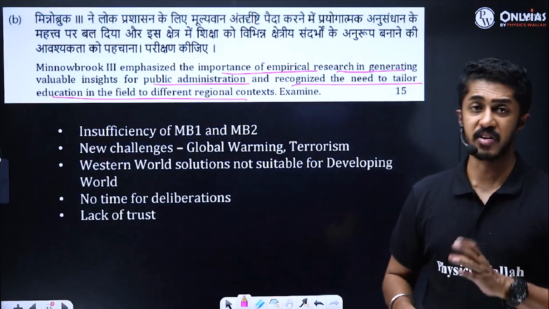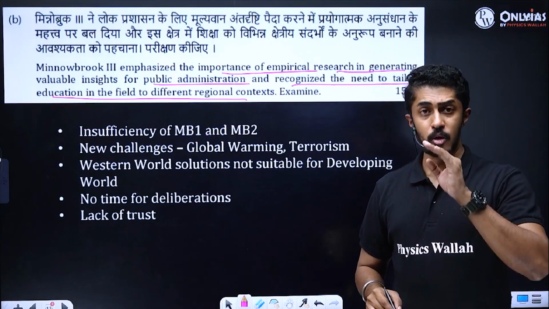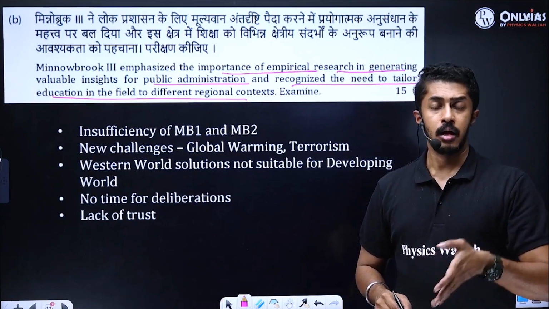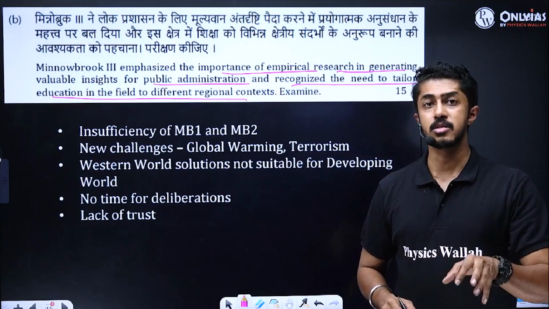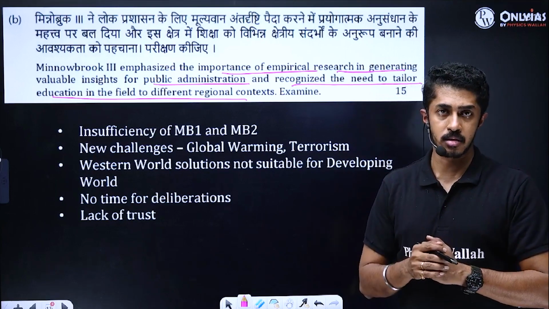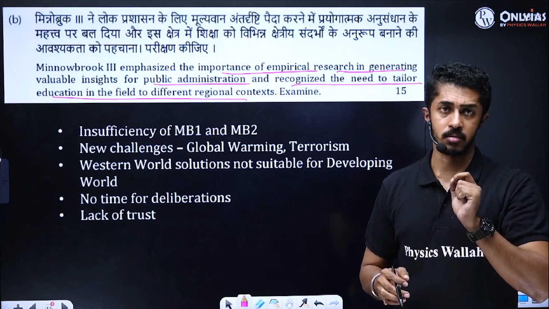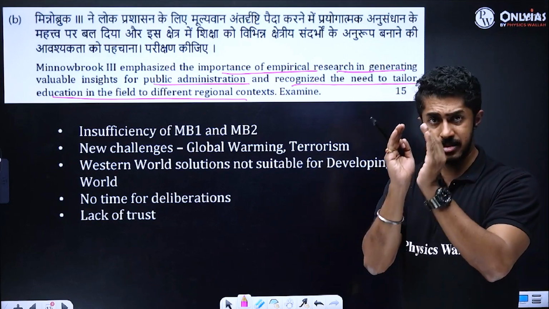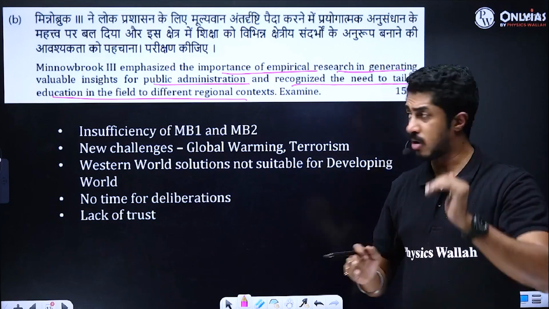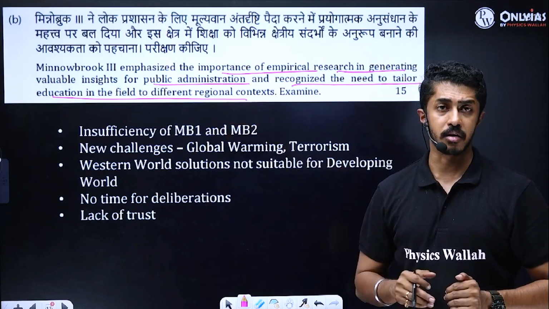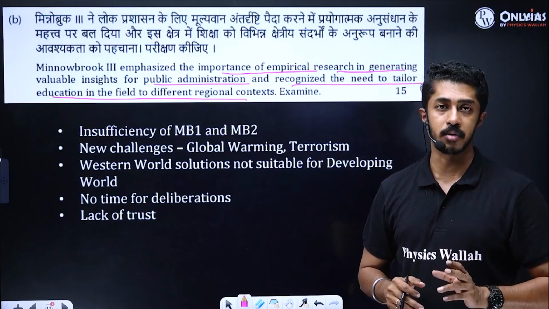Examine. 15 marks. So Book 3 basically understood the importance of conducting empirical studies and tailoring education. That is, you custom make education for what? In different regional contexts. Examine this statement.